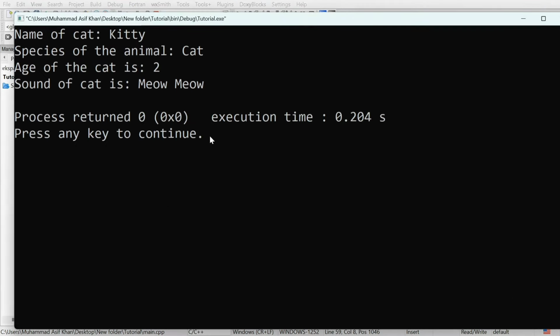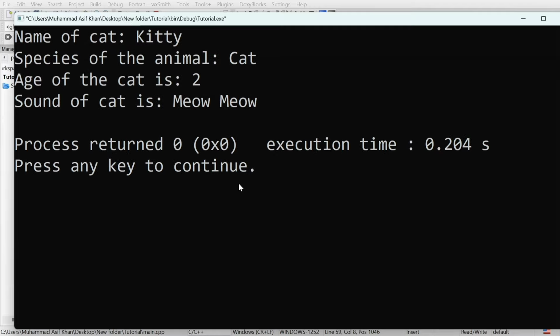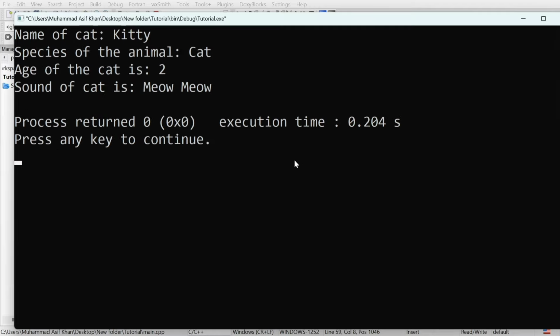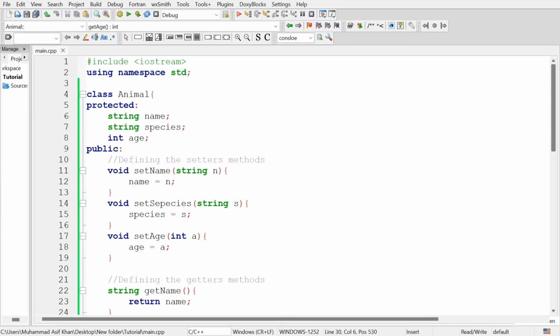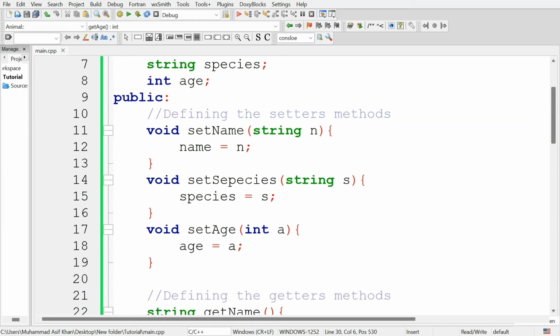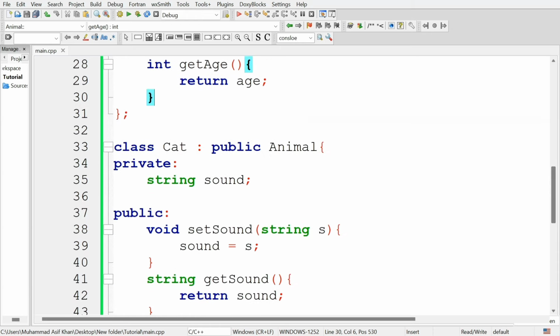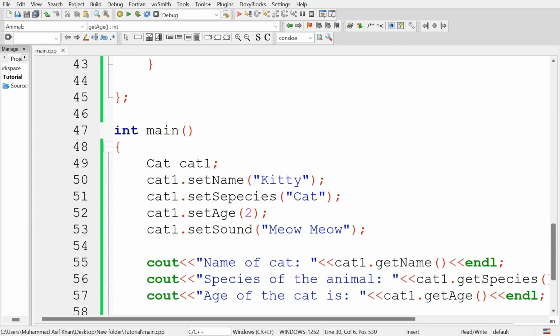And you can see it displayed the name of the cat, kitty, species of the animal cat, age of the cat is 2, sound of the cat is meow meow. So in this program we created an animal class containing three protected attributes: name, species, and age, and then the getters and setters methods for these attributes. Then we derived a cat class from this animal class that will inherit the attributes and behaviors from the animal class, and we used them to see the working of inheritance in C++.